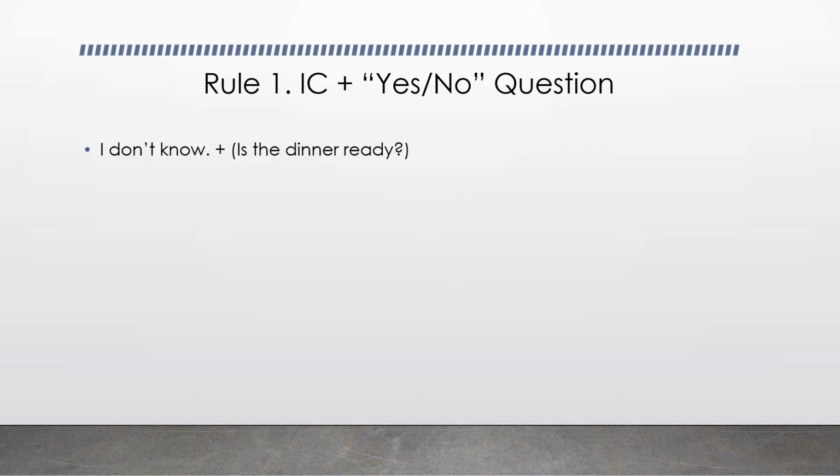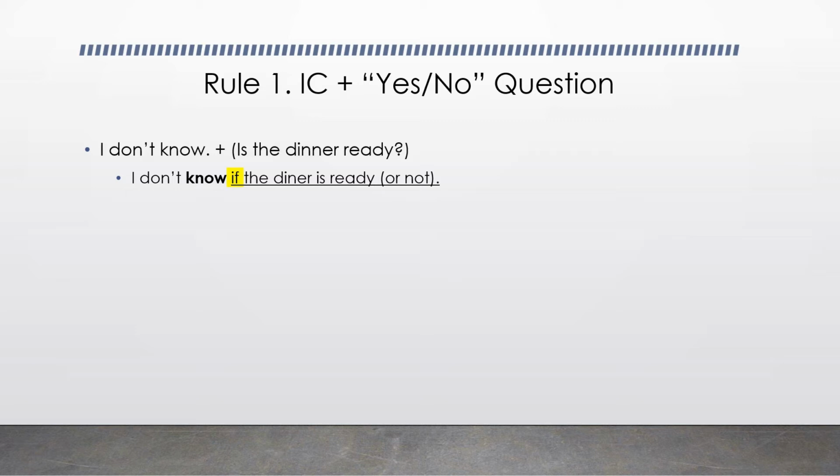Is the dinner ready? Yes or no. When we put two independent clauses together, the second clause becomes a dependent clause, and it becomes a noun clause. I don't know if the dinner is ready or not. You don't have to say or not. You can just say, I don't know if the dinner is ready.